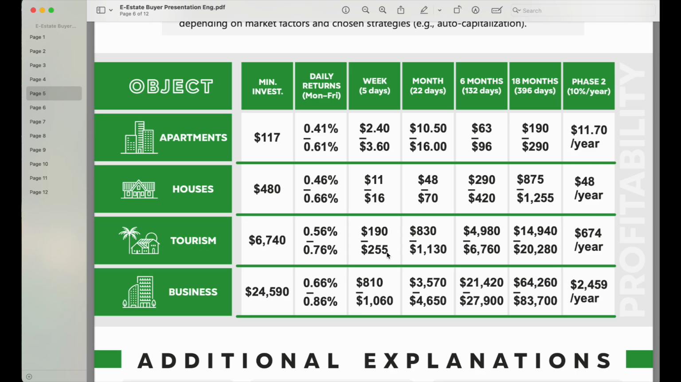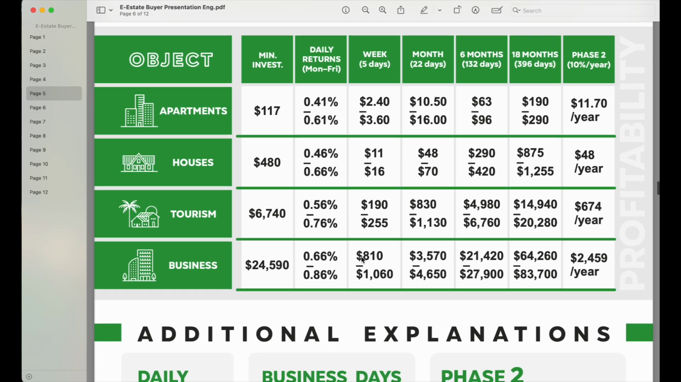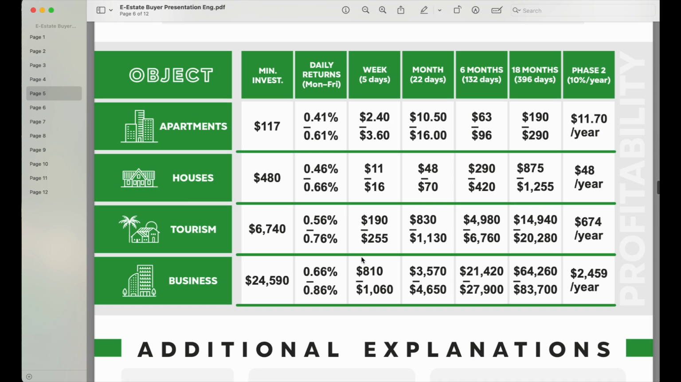If you want to go for the tourism real estate, you will notice that the minimum to start is $6,740, and on a weekly basis, you are going to be earning between $190 and $255. Okay, so this to me is great for anybody looking for passive income. And remember, this passive income is for life, right?